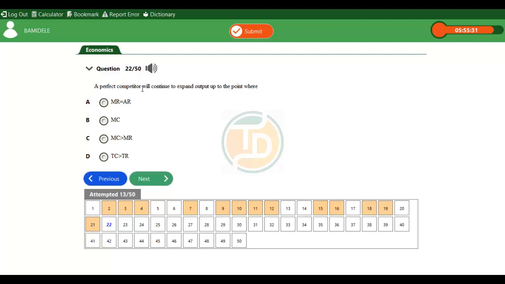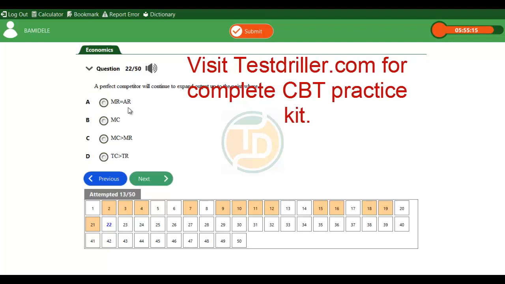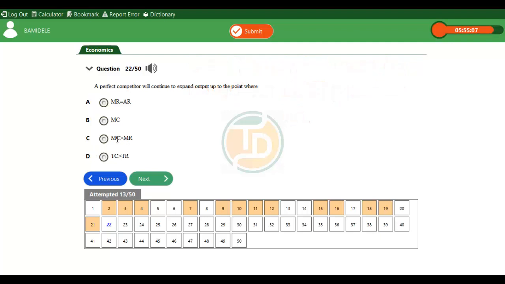A perfect competitor will continue to expand output up to the point where: option A, marginal revenue is equal to average revenue; option B, marginal cost; option C, marginal cost is greater than marginal revenue; option D, total cost is greater than total revenue.